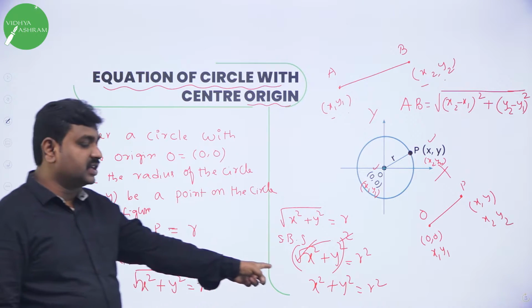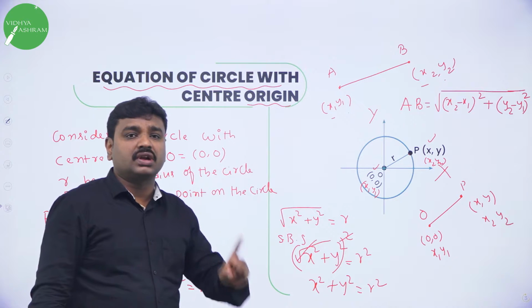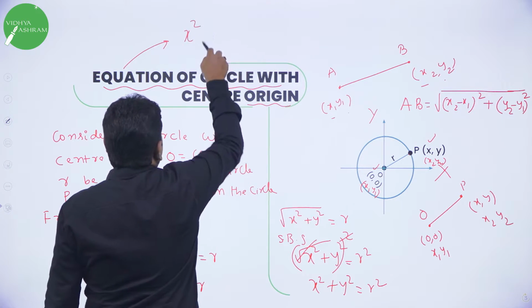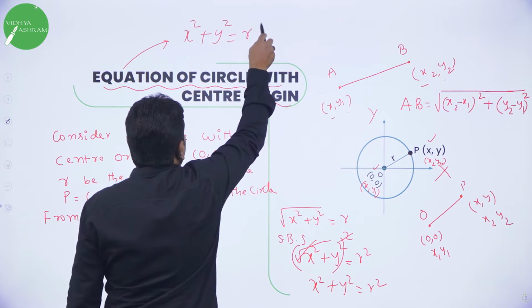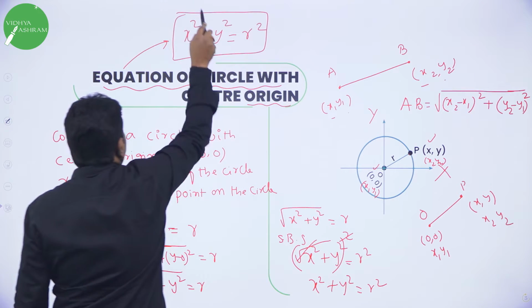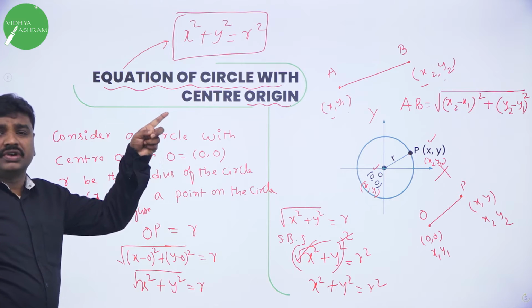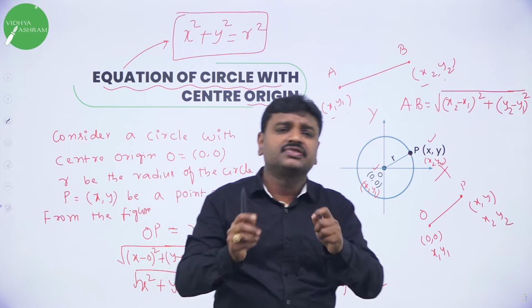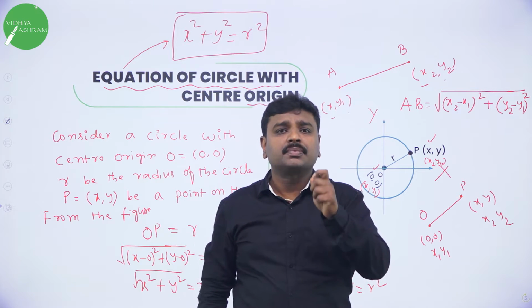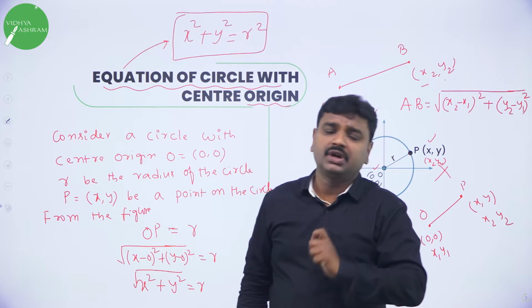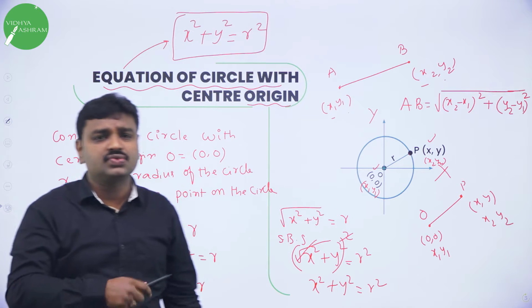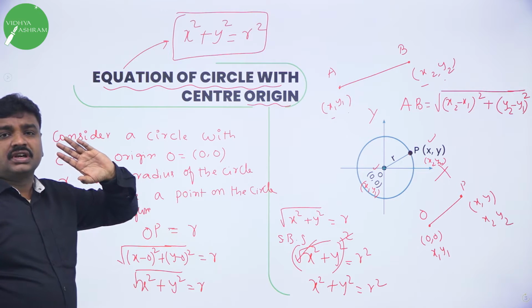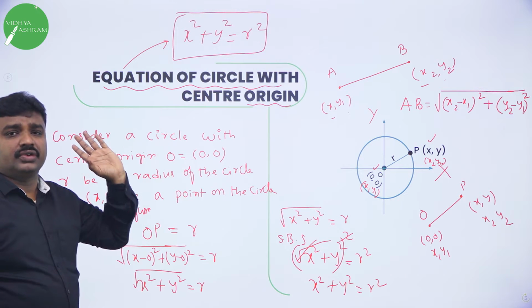What is the equation of a circle with center origin? x square plus y square equal to R square. Now you have to memorize this. What is the equation of a circle with center origin? x square plus y square equal to R square. In problems we will make use of this equation. Always, x square plus y square is equal to r square represents the equation of a circle. R is the radius of the circle. The center is the origin. So now we are done. What is the equation of a circle with center origin? x square plus y square equal to r square.